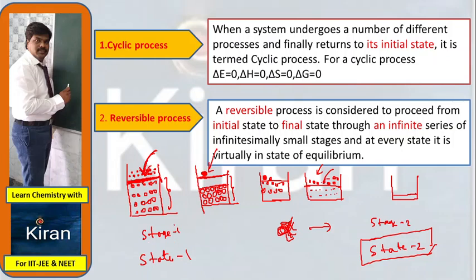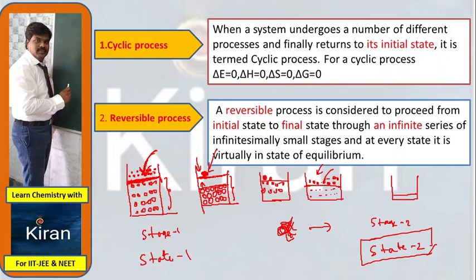In a reversible process, the reason for its name is that the surrounding and the system are always in equilibrium with each other, because you are adding only a little sand particle and only a negligible pressure increases. So the surrounding and the system will be almost in equilibrium.